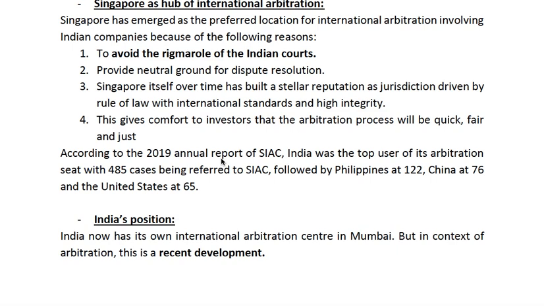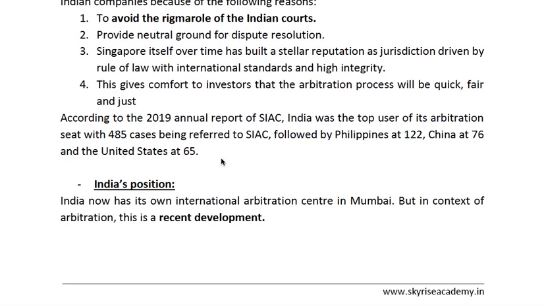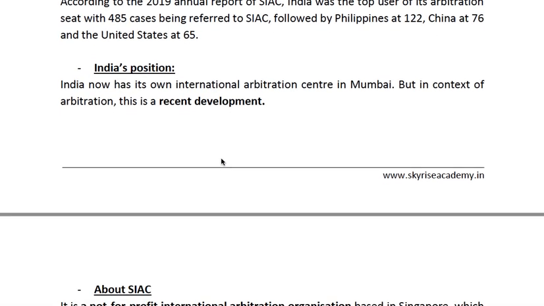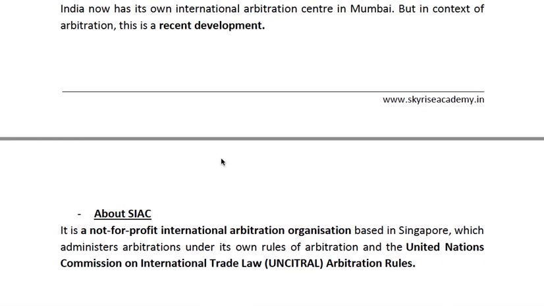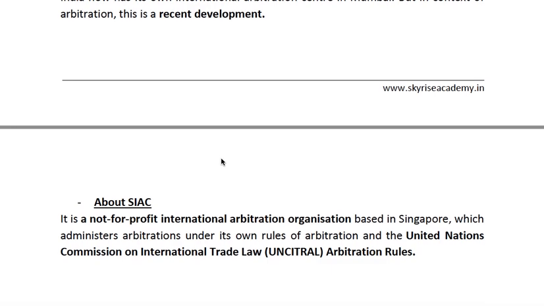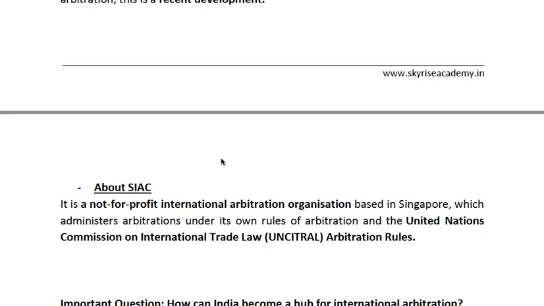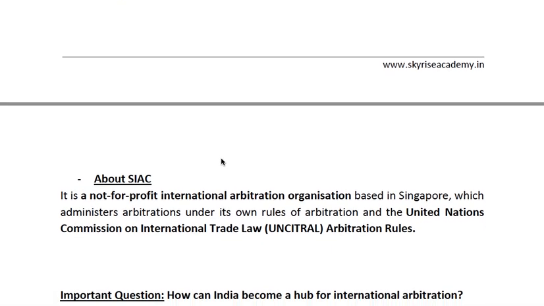And it gives comfort to the investor also. India now has its first international arbitration center in Mumbai, and it is a very recent development. It has been developed like 3-4 years ago. So it is very new and it has not built that international reputation yet. Government is pushing in that direction, but obviously it will take some more time.